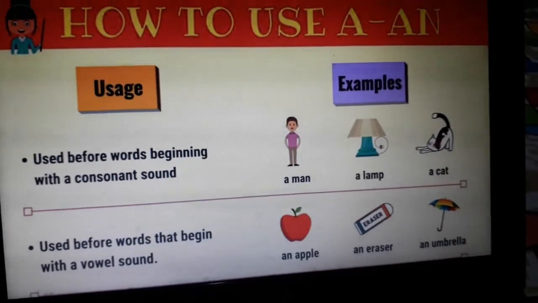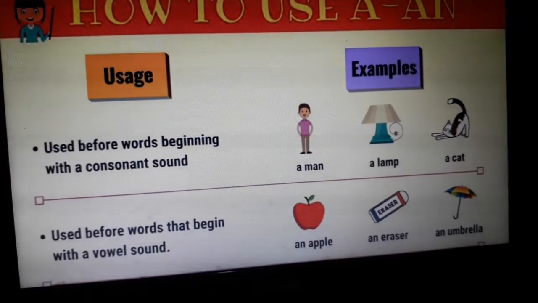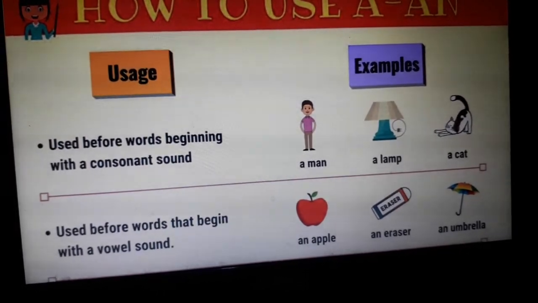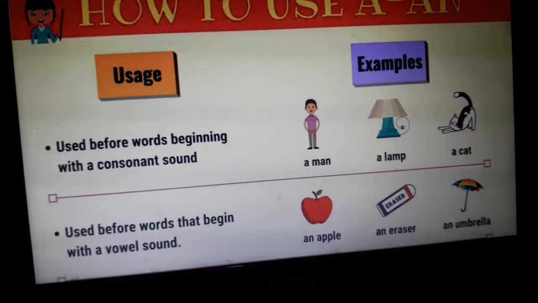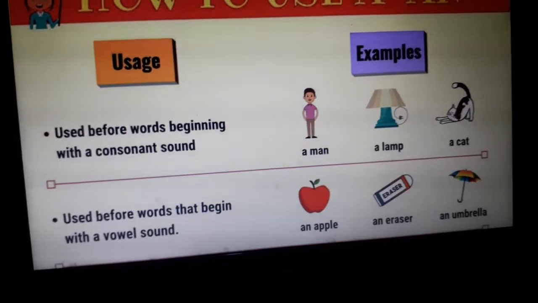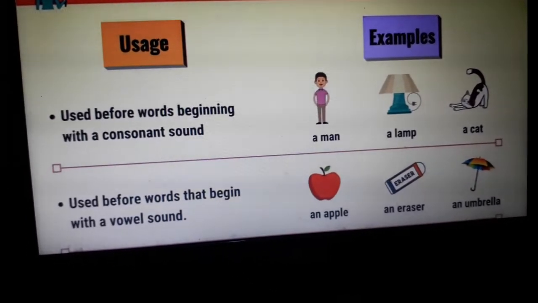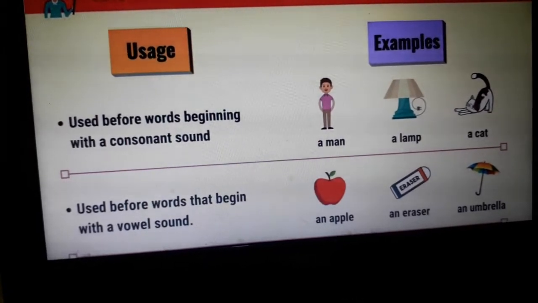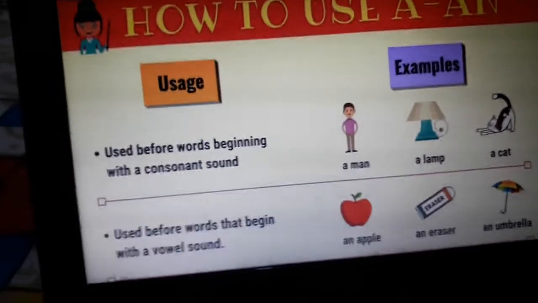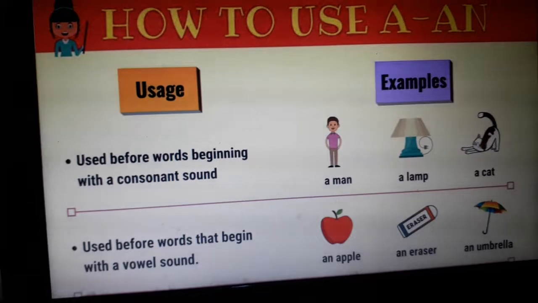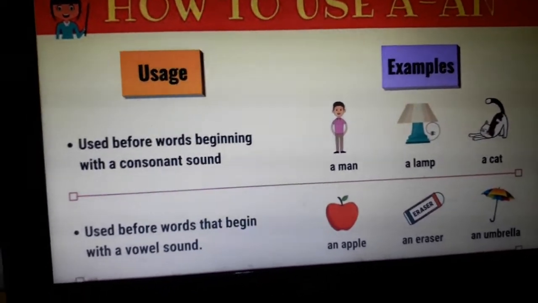Let's see how to use a or an. The very first thing you have studied since class 2 is that there are 5 vowels. What are the 5 vowels in English? A, E, I, O, U. And the rest of the alphabets are known as consonants.